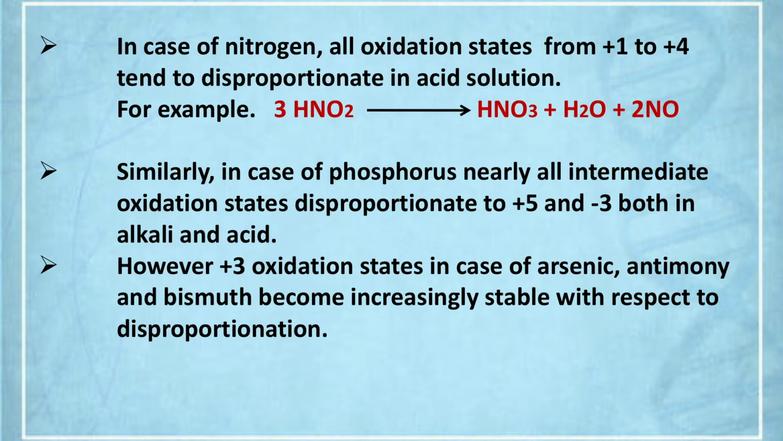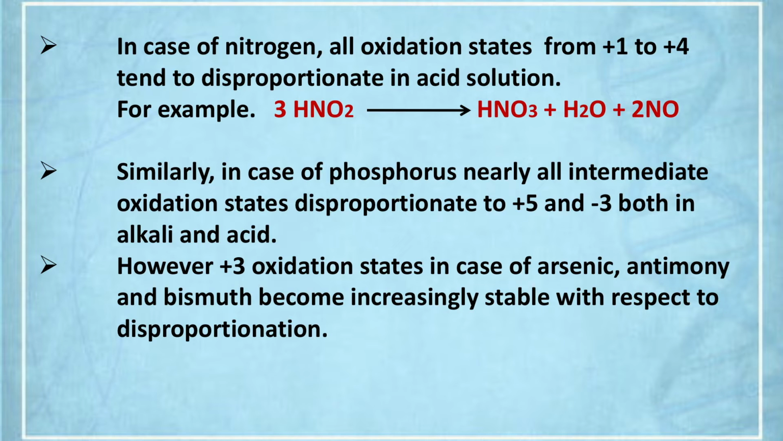See the example displayed on your TV screen. Nitrous acid is oxidized to nitric acid, +3 to +5, and also reduced to NO, that is +3 to +2. So it undergoes oxidation as well as reduction, simultaneous oxidation and reduction of HNO2. This is a disproportionation reaction. It is possible for oxides or compounds of nitrogen where the oxidation state is from +1 to +4.